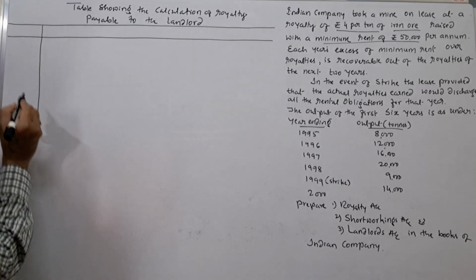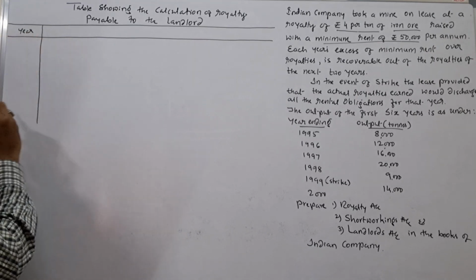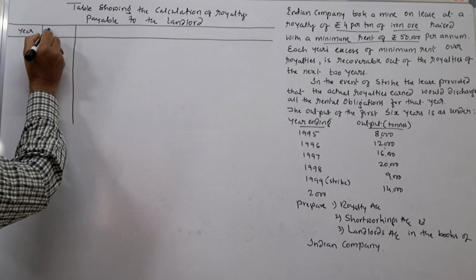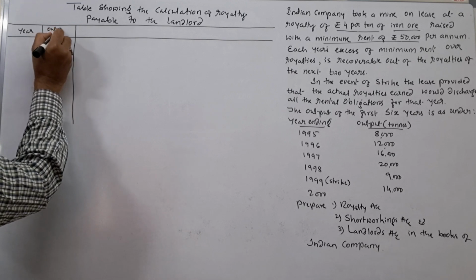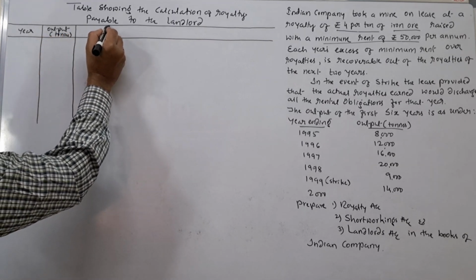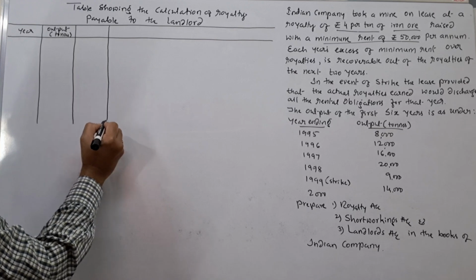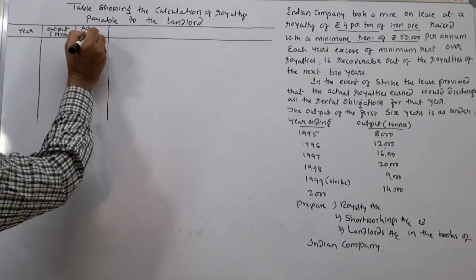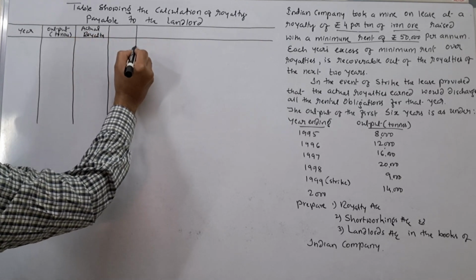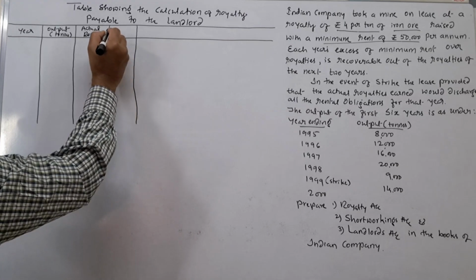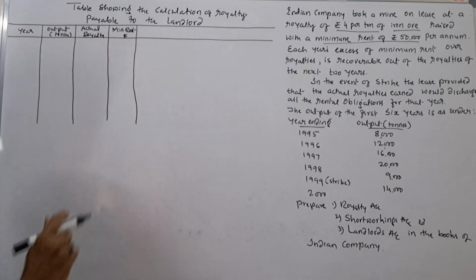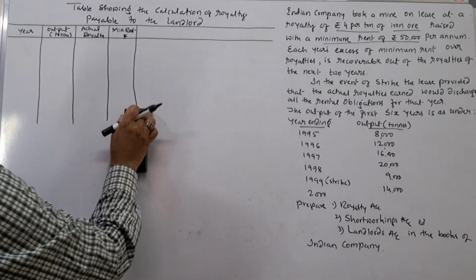First one is the year column. Year we write. Next one is the output in tons, right? After that we write actual royalty. Then next column is minimum rent. This is also called as dead rent. Minimum rent.